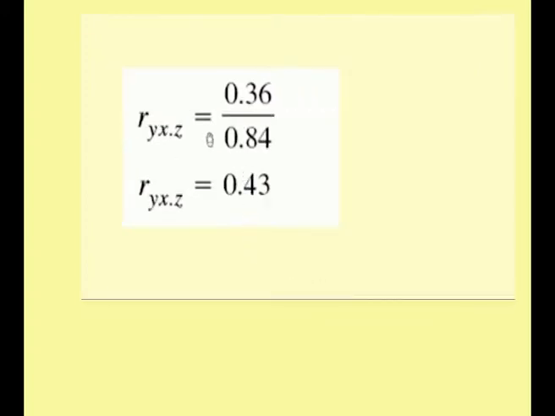So if you see here, my r y x dot z will be 0.36 by 0.84, and the partial correlation r x y dot z, that means keeping my z value as fixed, my correlation coefficient of all these three variables comes to be 0.43. That means there is a very high correlation between x and y, keeping z as a constant. So 40% correlation is there between these variables.